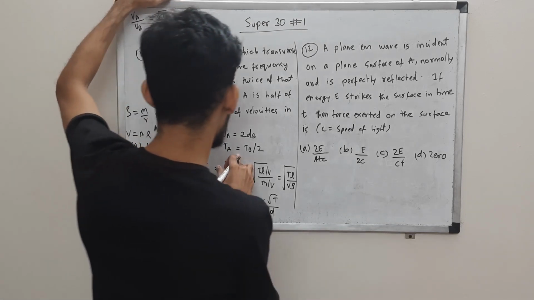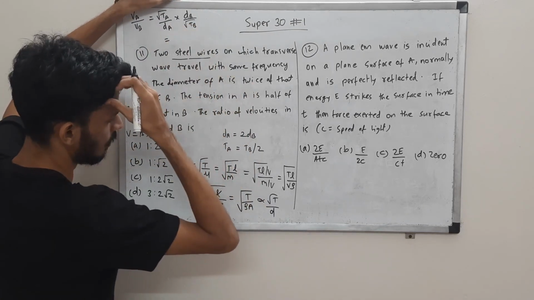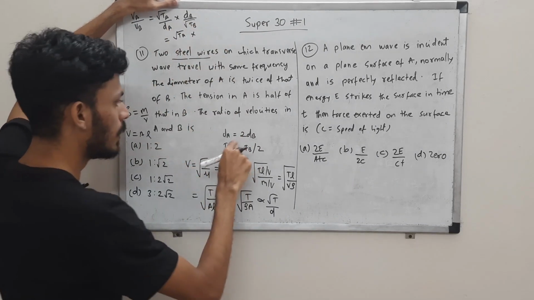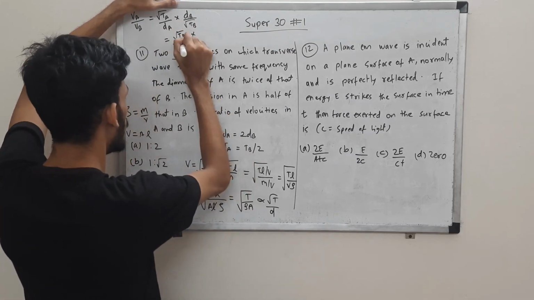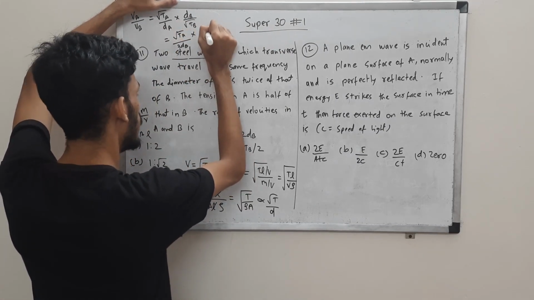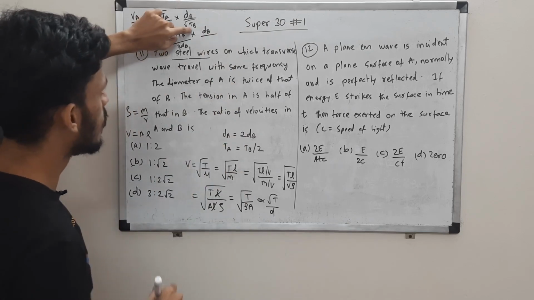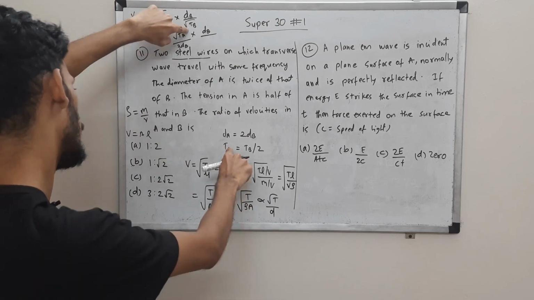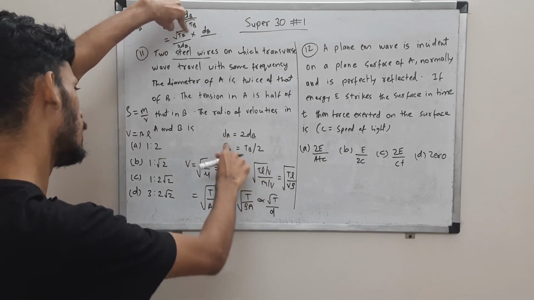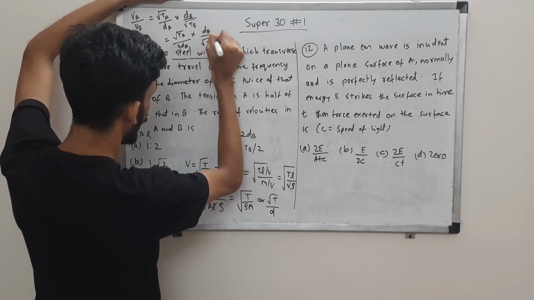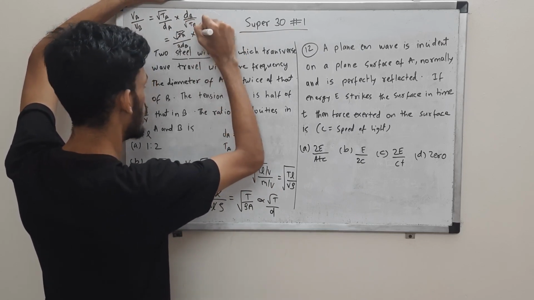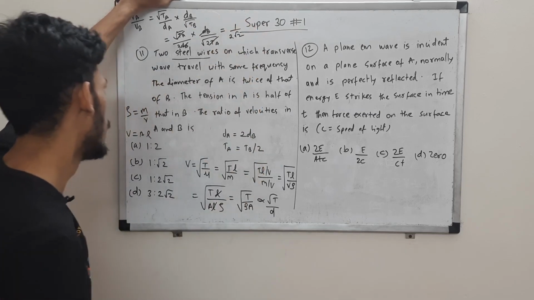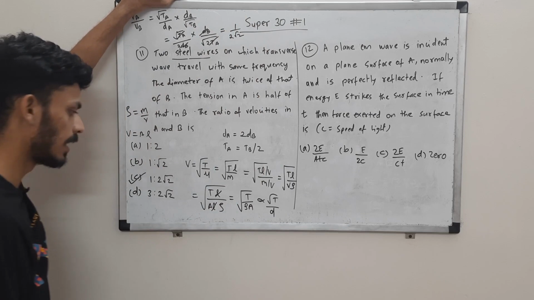TA is, so I'll keep TA as it is. Yes, I'll substitute TB. Okay, diameter of B is given, so diameter of A is 2 times of diameter of B, right? So diameter of B over here, and I'll substitute this TB in terms of, now DA is substituted in terms of DB, and TB also I can substitute in terms of TA. So TB will be 2 times of TA, right? This and this will get cancelled, this and this will get cancelled, and you will get 1 by 2 root 2. Okay, so 1 is to 2 root 2. Option C is the correct choice over here.